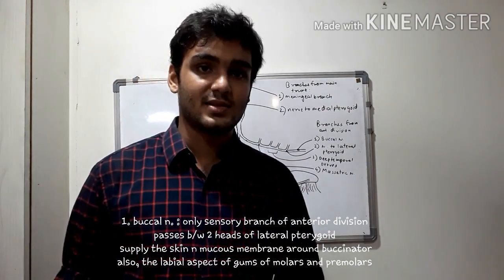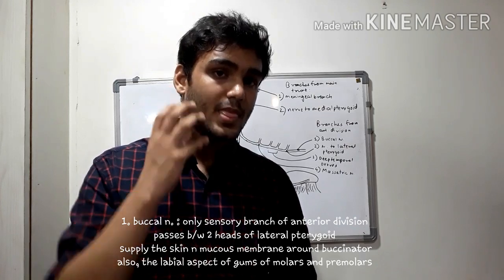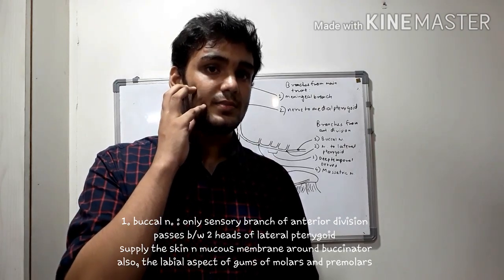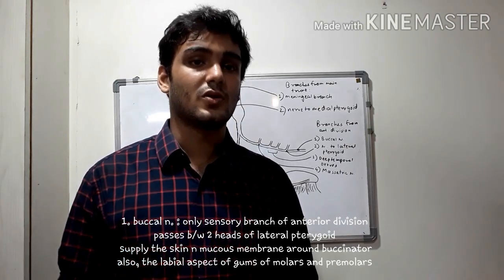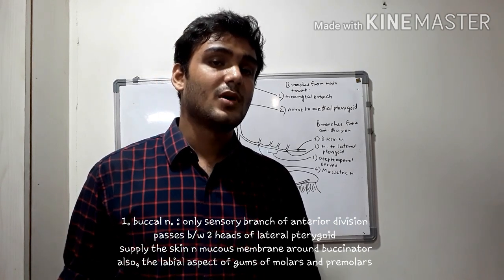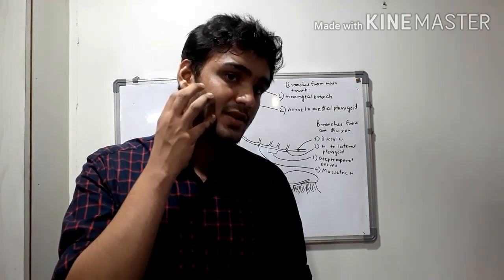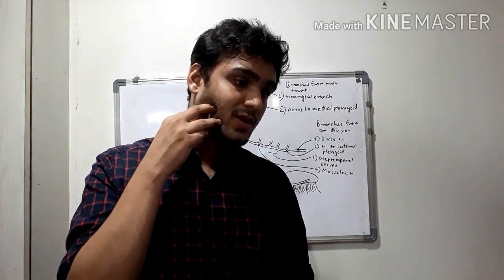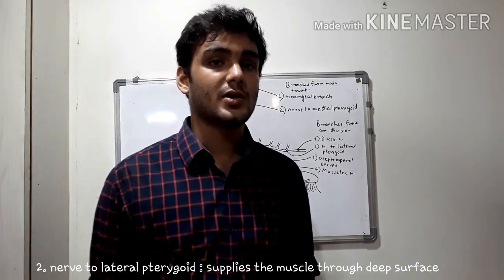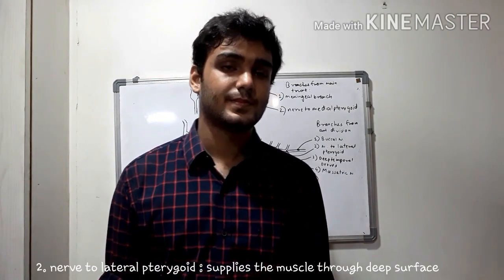And as the name suggests, it supplies the skin and mucous membrane around the buccinator muscle, and also it supplies the labial aspect of the gums of molars and premolars. And it is quite logical, as this part, the buccal part of the cheek, lies opposite to the molars and premolars. Then talking about the nerve to lateral pterygoid, it supplies the muscle from its deep surface.